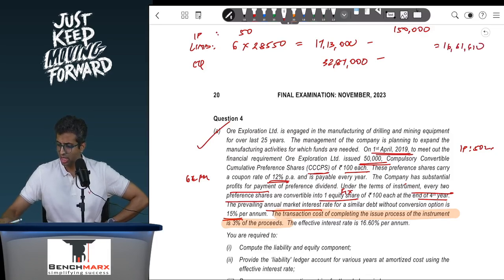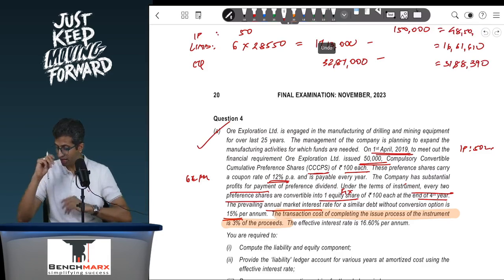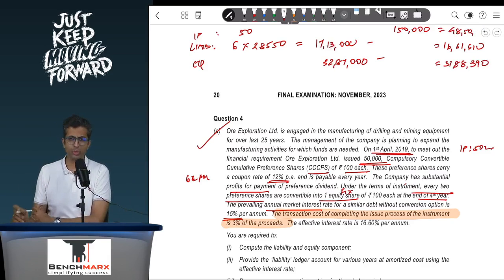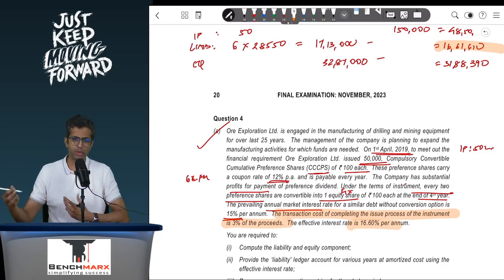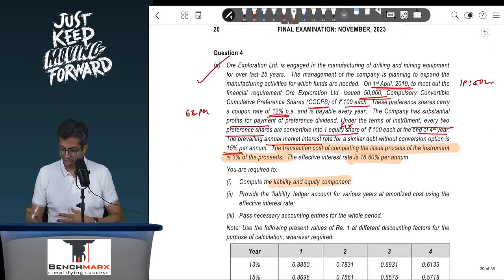So this is around 31 lakh 88,390. So this is 48 lakh 50 of your net proceeds, which will be attributed between liability and equity component, and further the liability component will be adjusted at the EIR given to you at 16.6%. You will prepare the amortization table and solve. Compute the liability and equity component.